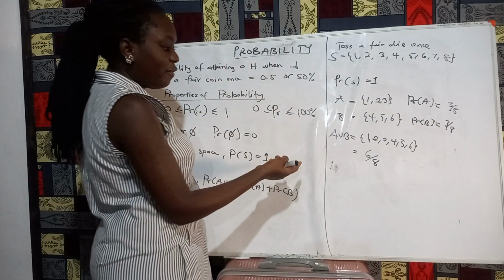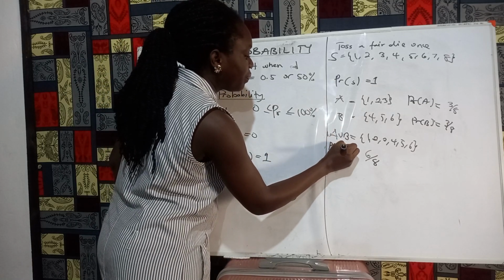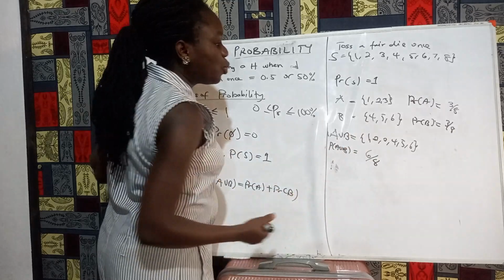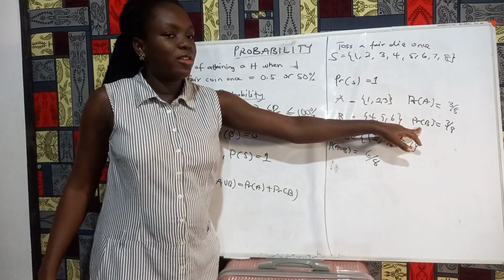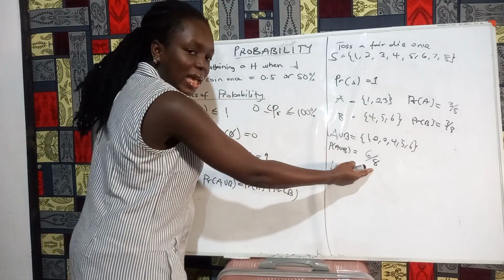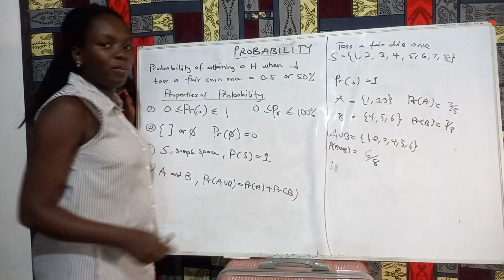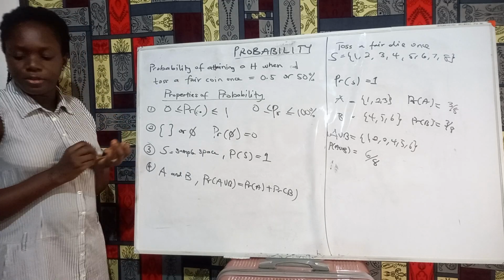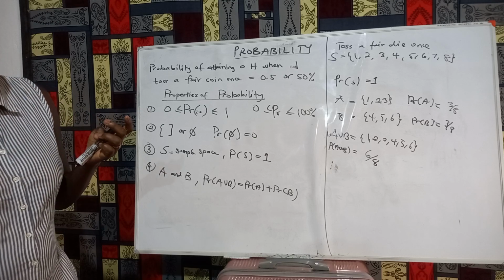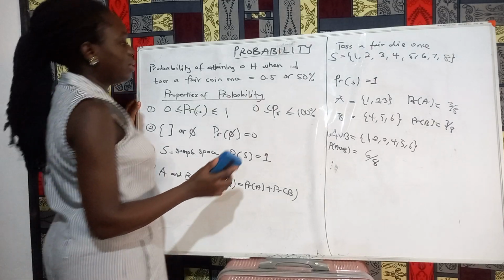So given that the probability of A union B is equal to 6 over 8, if you sum these two probabilities, the probability of A, 3 over 8, plus 3 over 8, is also 6 over 8. Therefore, we've proven that the probability of A union B, being 6 over 8, is equal to the probability of A plus the probability of B, which is 3 over 8 plus 3 over 8. That also gives you 6 out of 8. That's the fourth property. Let's look at other properties.